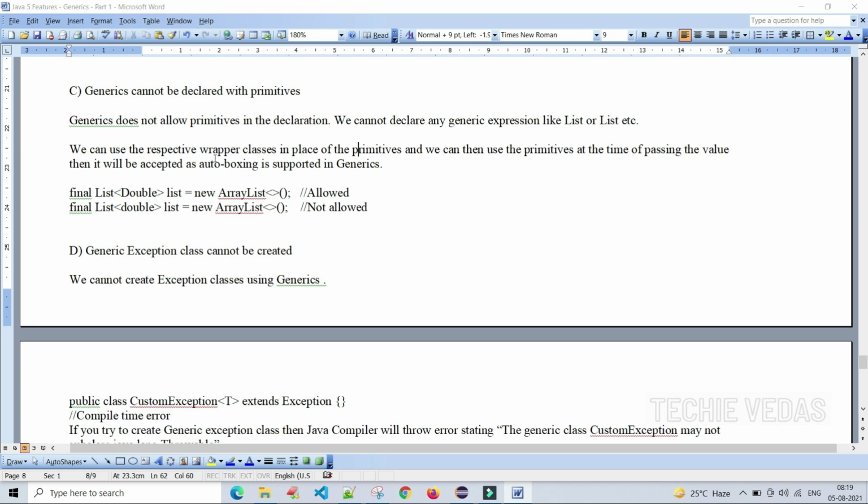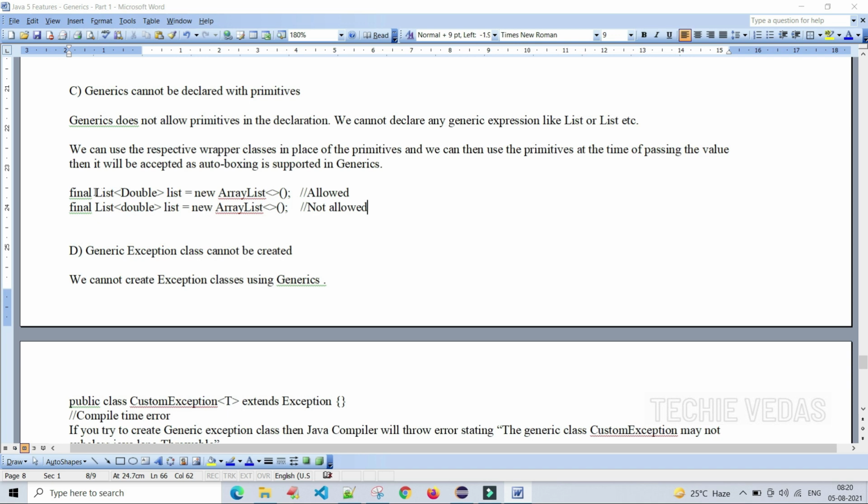Let me explain clearly here. What it is saying is we cannot declare generics with primitive types like int, char and so on, but it will allow us to create them with wrapper classes in place of primitives. But while passing the value, we will use the primitives only.